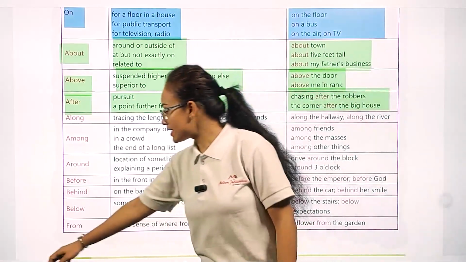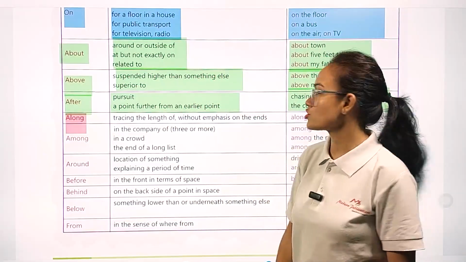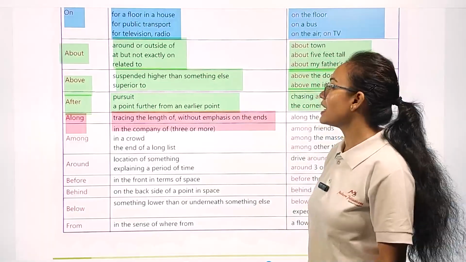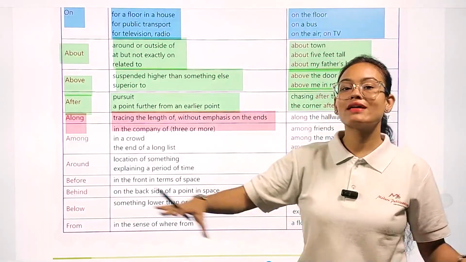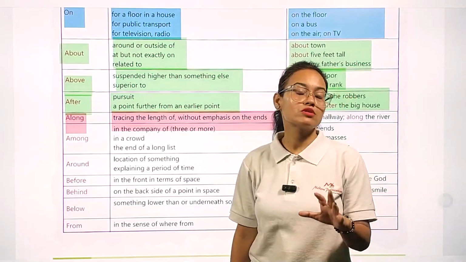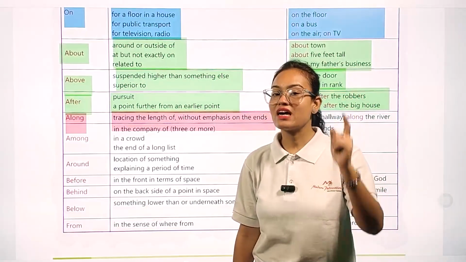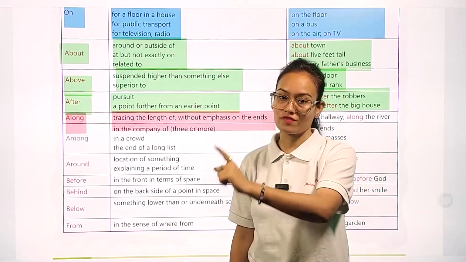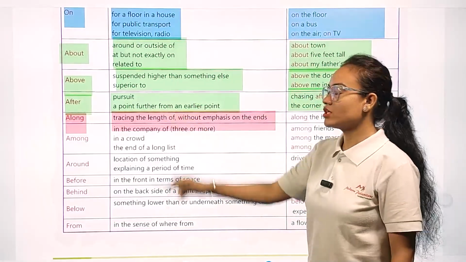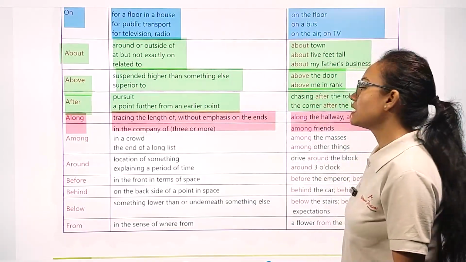Similarly the next preposition is along. When are we going to use along? Tracing the length of something, without emphasis on the end. Whenever we are talking about the length of an area but we are not putting emphasizing pressure on the end, in this case, my dear student, we use along. Example, you can see along the hallway, along the river.